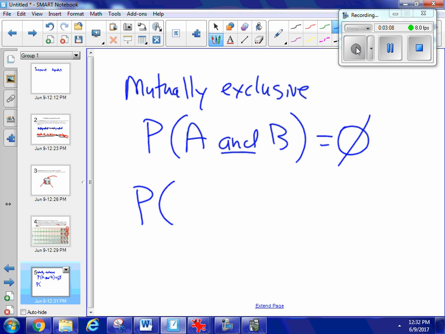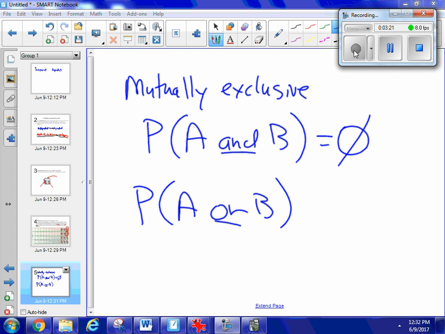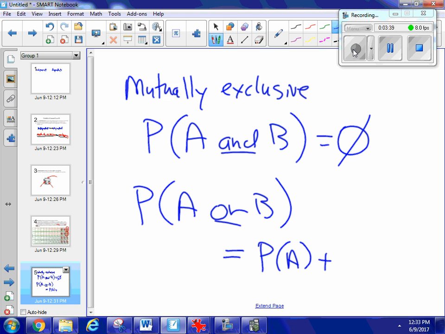Now, I could have the probability of event A or event B. I could be mountain climbing or swimming. Or I could roll on a die a 6 or a 3. And the probability for that, that's our addition rule, is equal to the probability of event A plus the probability of event B.